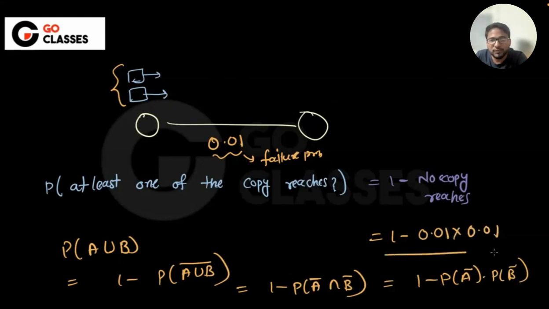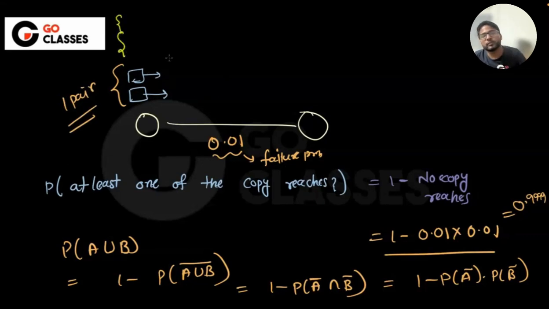0.01. So with this probability, which is actually 0.9999, right? With this probability, what is happening? At least one of the copies reaching, okay, for one pair. This is one pair. At least one of the copies reaching for one pair. And how many such pairs are there?